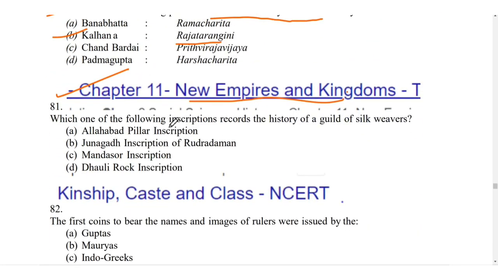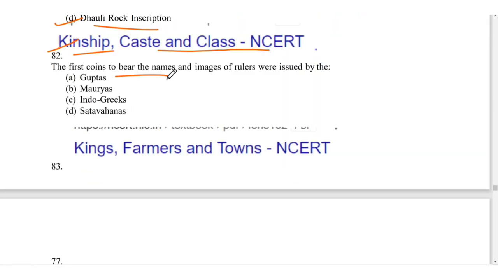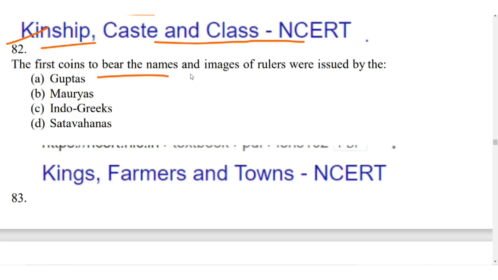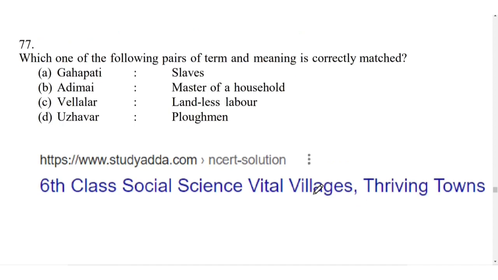Which of the following inscriptions records the history of the Guild of Silk Weavers? So it is D, Mandasor Rock inscription. So it is from the Kinship, Caste and Class chapter of the NCERT. The first coin to bear the name and images of rulers was issued by the, so for 82 it is C, Indo-Greeks. It is given in the King, Farmer and Town chapter of the NCERT again.